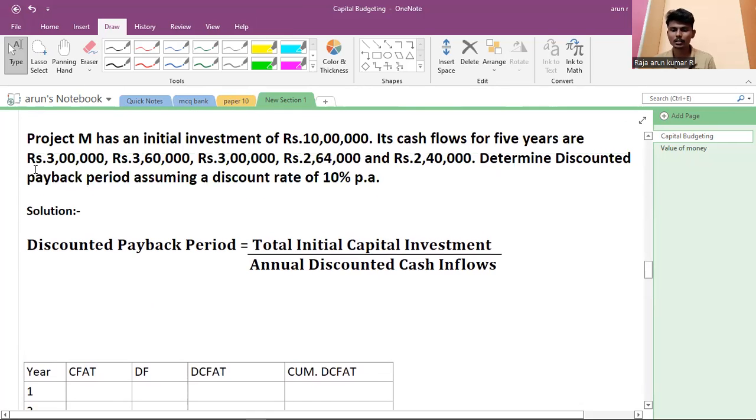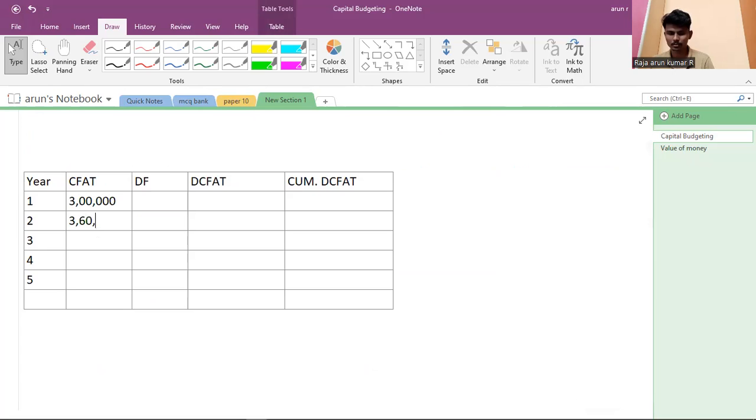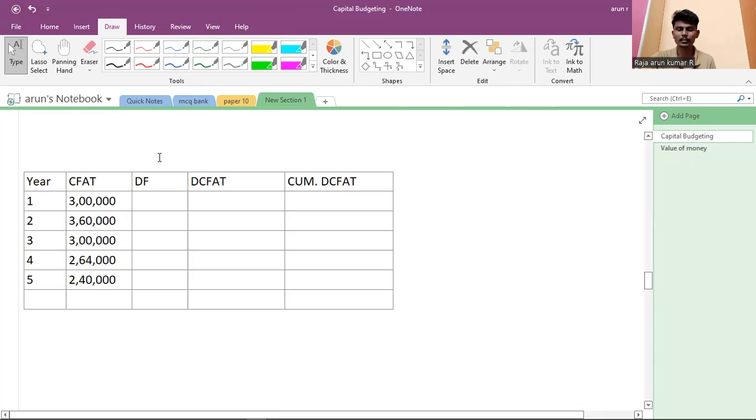First year, how much? 3 lakh, 3 lakh 60,000, 3 lakh, 2 lakh 64,000 and 2 lakh 40,000. The discounting factor is 10%. They have given that in the sum. That rate is 10%.